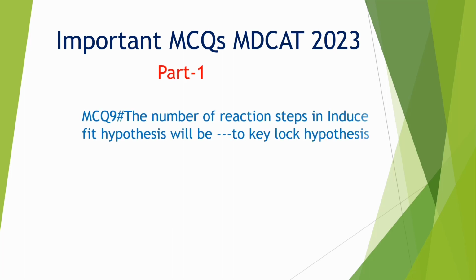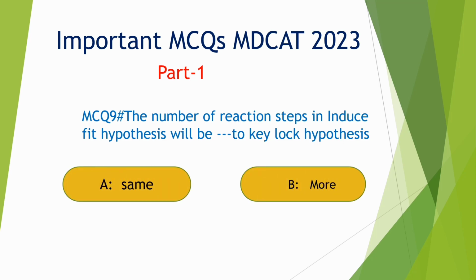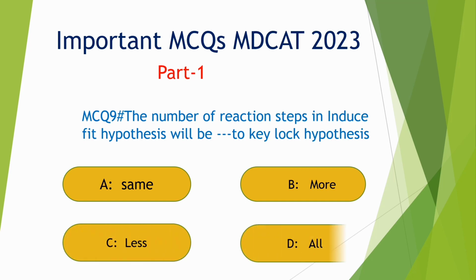MCQs number 9. The number of reaction steps in the induced fit hypothesis will be dash to the key-lock hypothesis. Option A. Same, B. More, C. Less, D. All. Correct option is B. More.